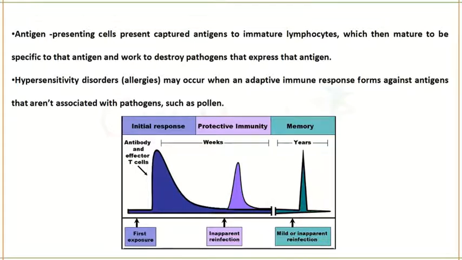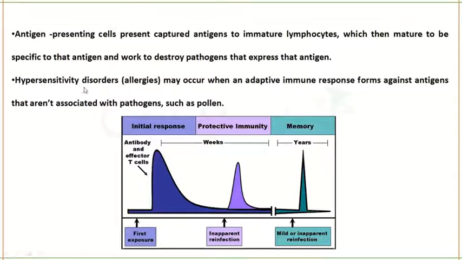When these immature lymphocytes come in contact with the antigen, they will become mature enough to be able to specifically attack that antigen and destroy the pathogen completely. So immature lymphocytes mature to be specific to that particular antigen and work to destroy the pathogen that is making this antigen.